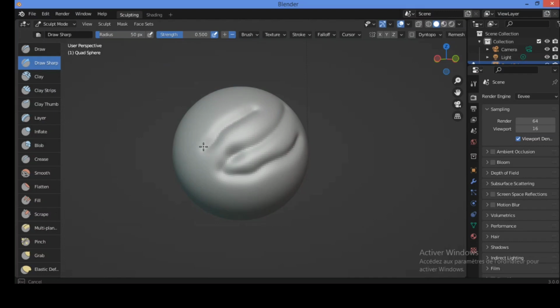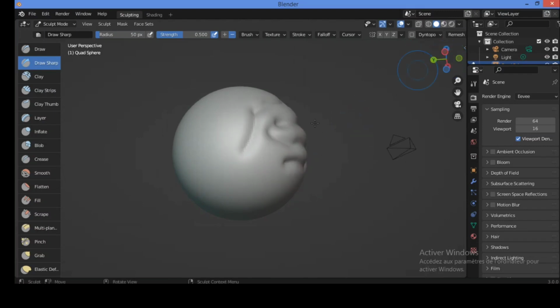When you use it, it moves vertices inward or outward, based on the original coordinates, and uses a sharper falloff, as shown here. As you can see, we have different brushes to alter geometry.